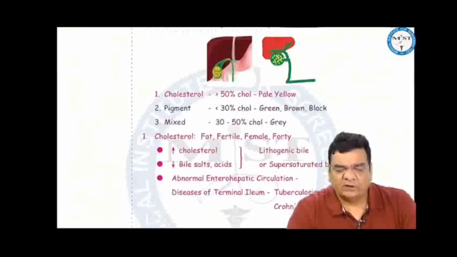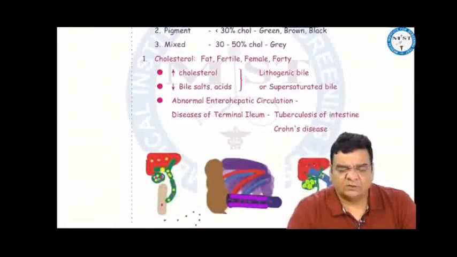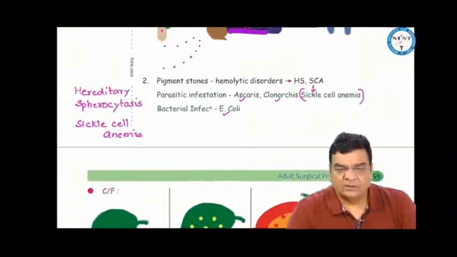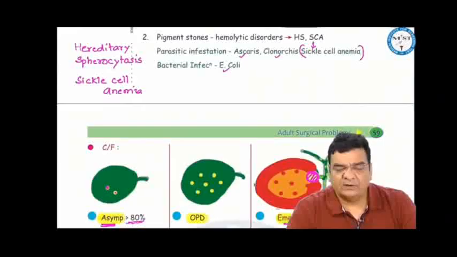Cholesterol stones are more common in fat, fertile females around 40. Whenever there is high cholesterol or less bile salt, bile acid in the gallbladder, such bile is called lithogenic bile or supersaturated bile. Abnormal enterohepatic circulation, like disease of terminal ileum, TB and Crohn's, can also be associated with gallbladder stones. Pigment stones are more commonly associated with hemolytic disorders like hereditary spherocytosis and sickle cell anemia.